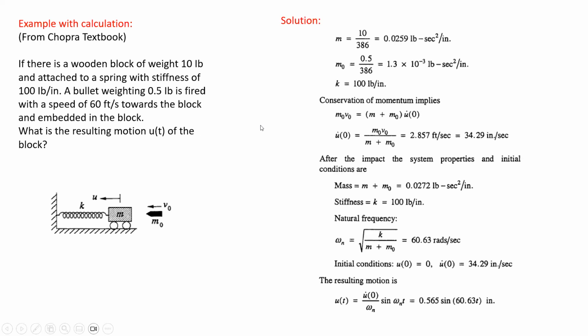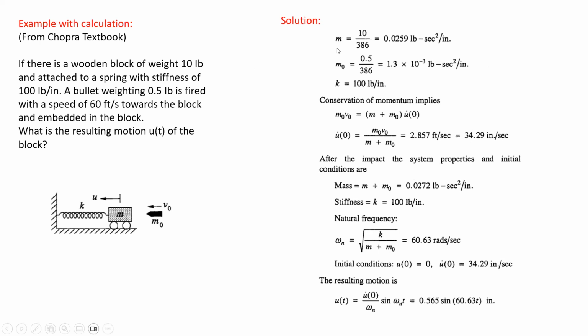For the solution, we start by converting all terms into consistent units. The weight is divided by g, the gravitational acceleration, to get the mass.